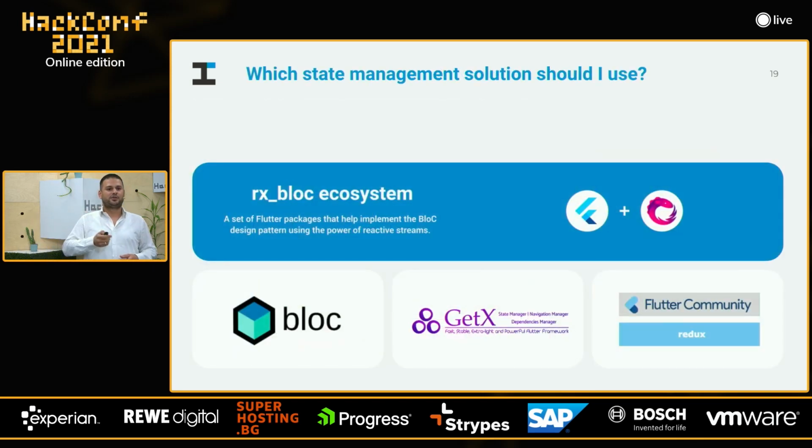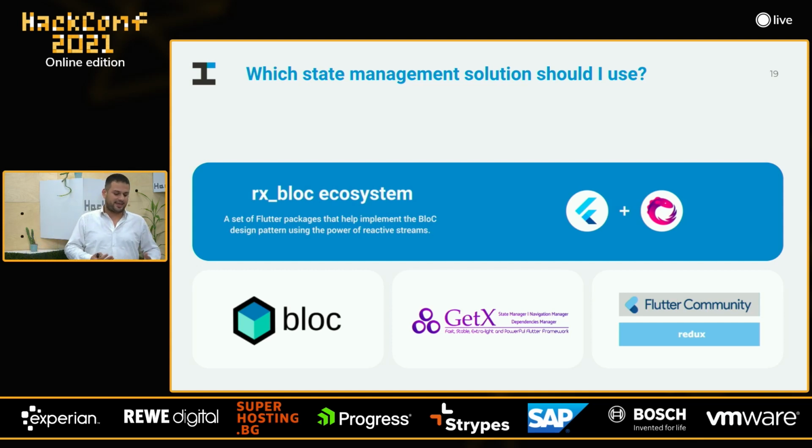Okay, now we have a scalable architecture, we have a maintainable application, and of course we have a robust application. So now the question is, which state management solution should I use? And to be honest, there are plenty. Here I have listed only a subset of the most popular state management solutions we have in Flutter. The first package is the bloc package. It's a very popular package. It's a package with high quality, and I encourage you to give it a try.